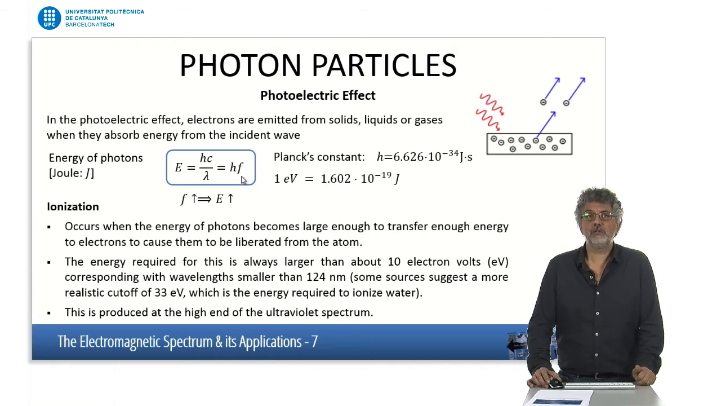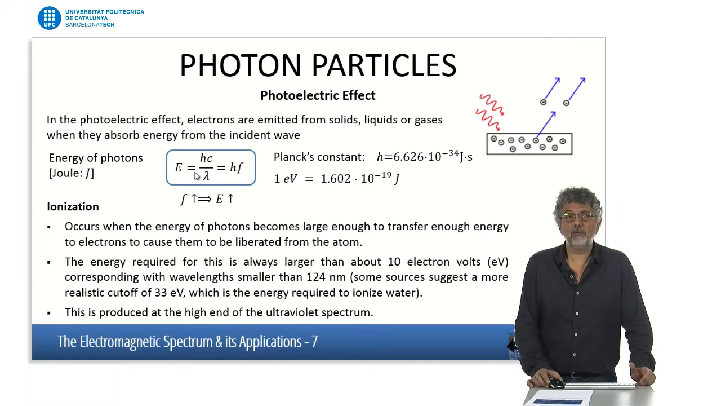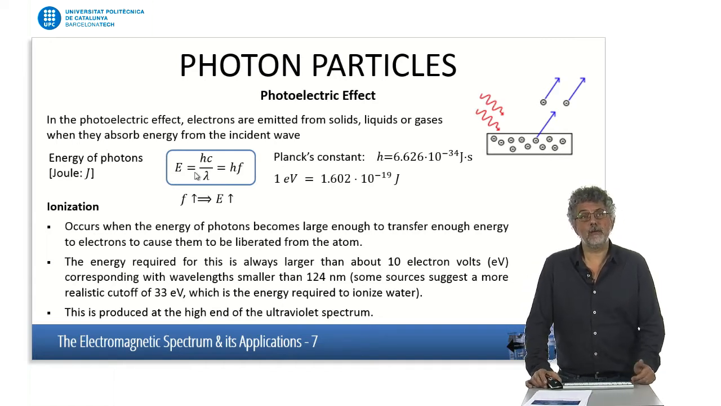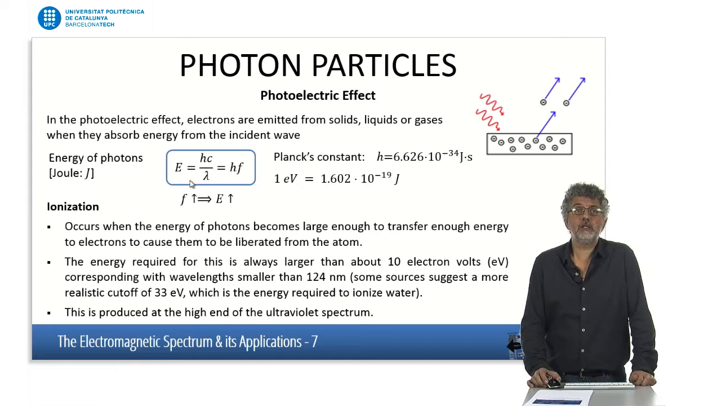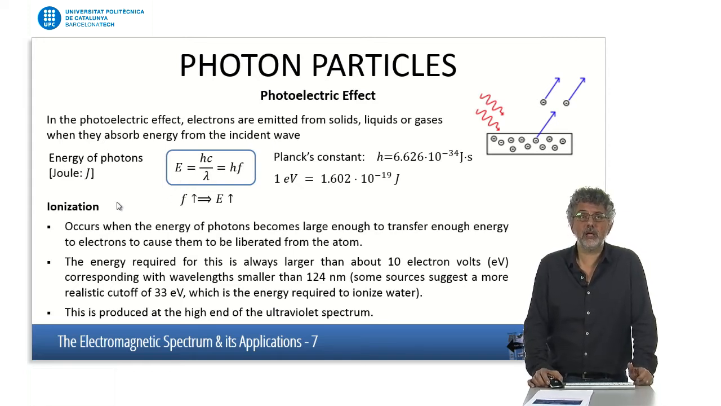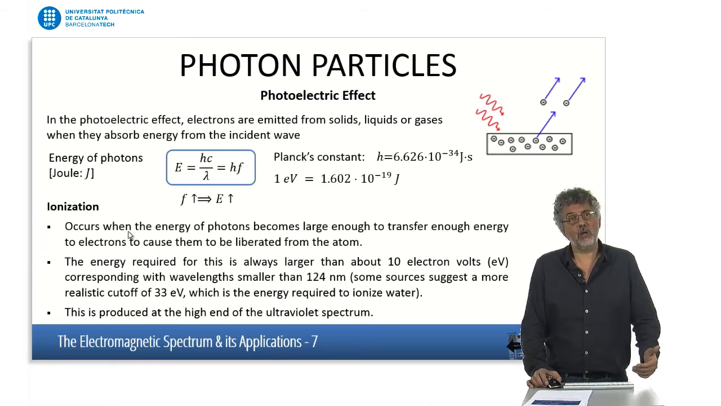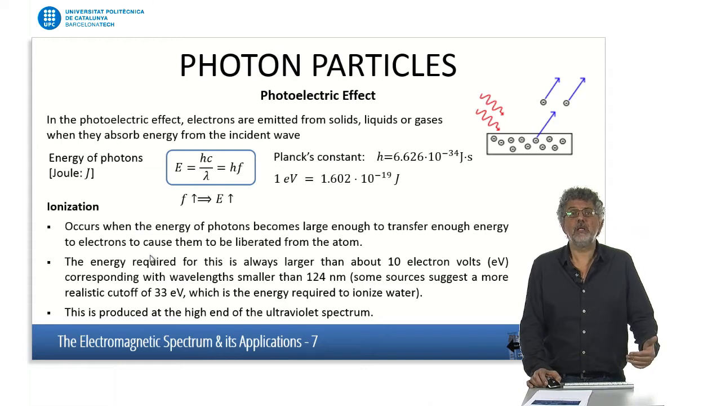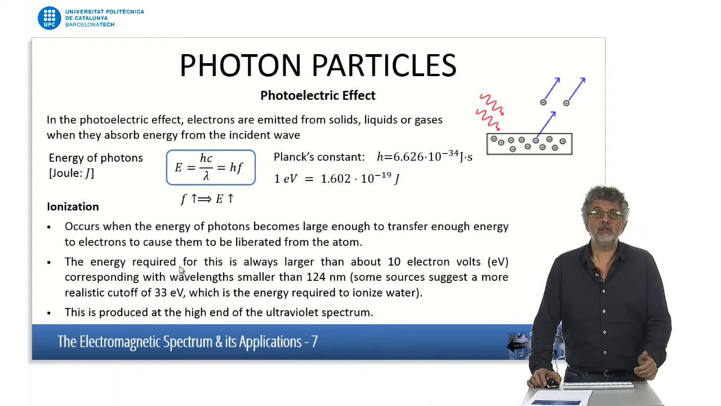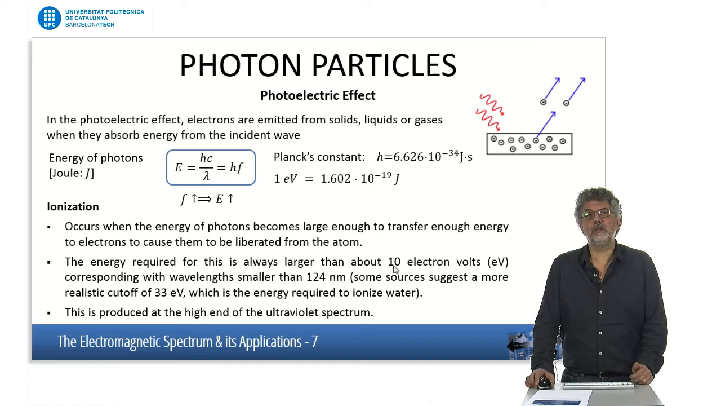So, the higher the frequency, the higher the energy of the photon. If that energy is large enough, we are able to have an electron being extracted, coming out from that material. In that case, we are saying that that wave, or that photon, is able to ionize the material. Now, to be able to ionize that material, we need a certain minimum energy, and that depends on the material, but that energy at least has to be of the order of 10 electron volts.